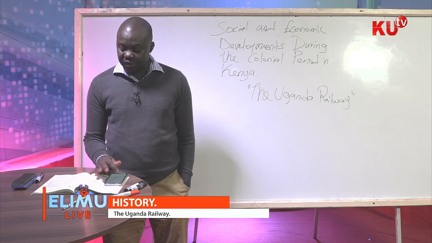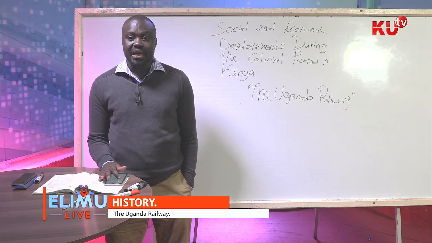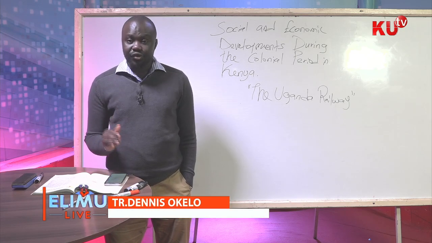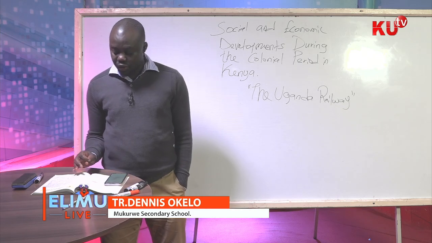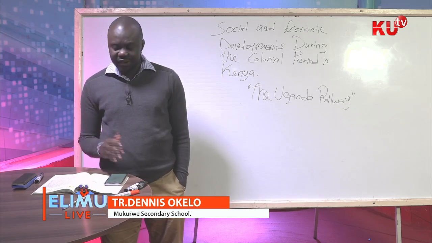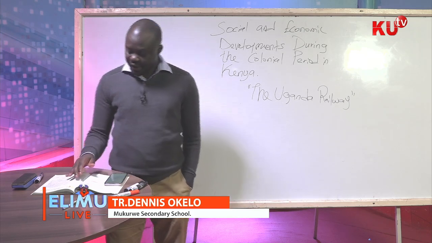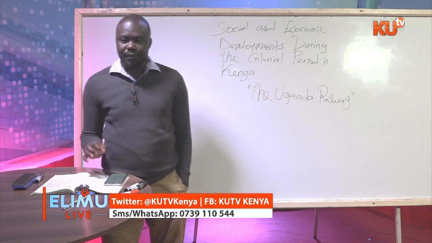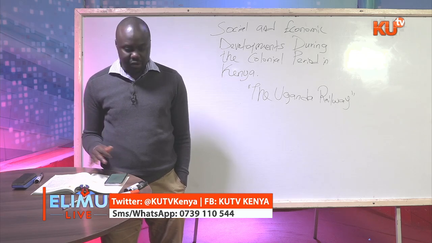So today we want to be specific about Kenya, and the whole of this unit is a part of history that touches on Kenya, implying that this is a part of Paper 1 history. So for the candidates and other students from Form 3 upwards, you should know that this is a part of Paper 1 because it deals with the history of Kenya. In the previous chapters that we studied in Form 3 work, we were talking about how the colonial powers used to administer their colonies in Africa. So in this unit, we'll be very specific to the social, economic, and political developments that were carried out in Kenya during the colonial period.